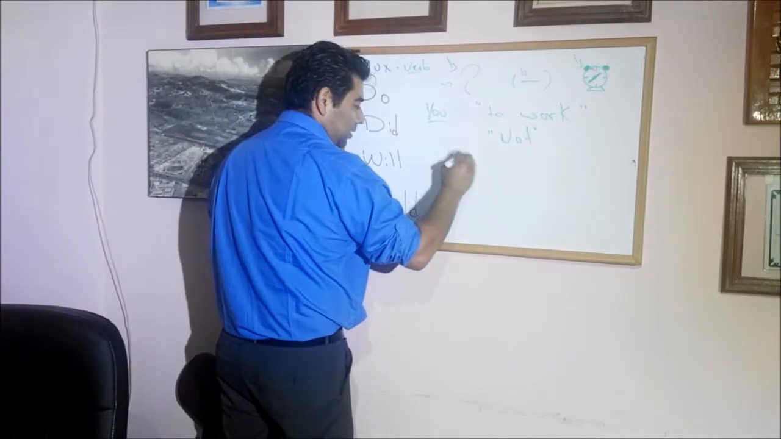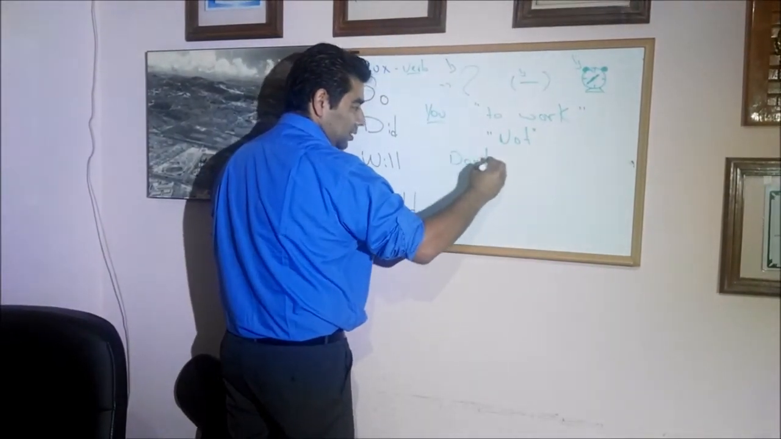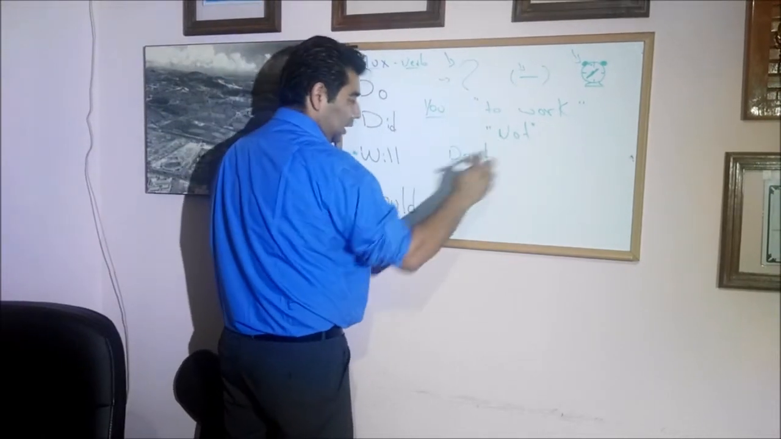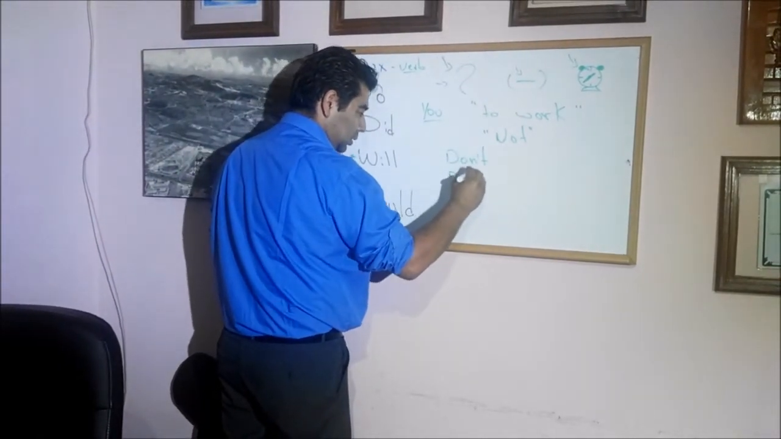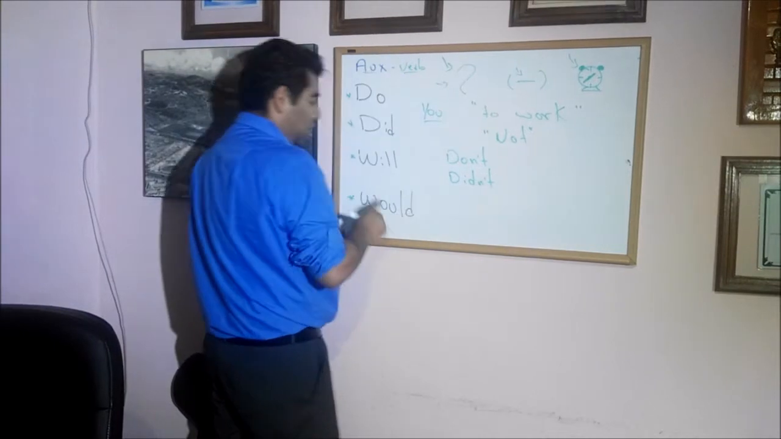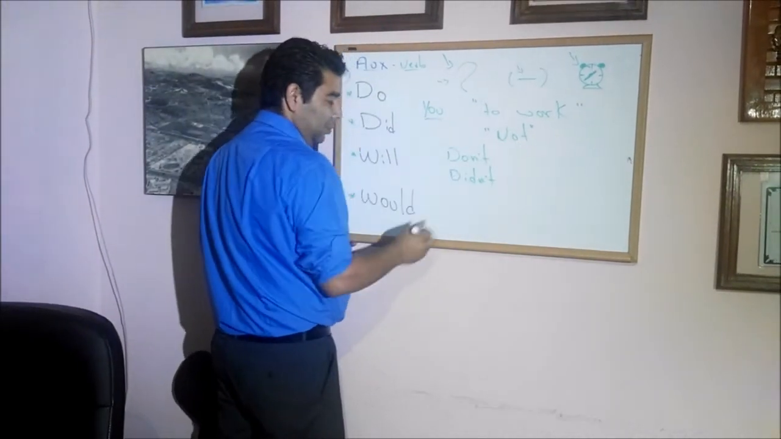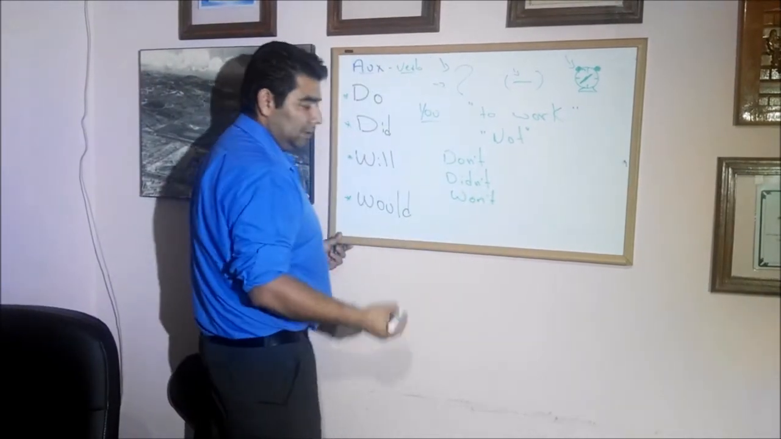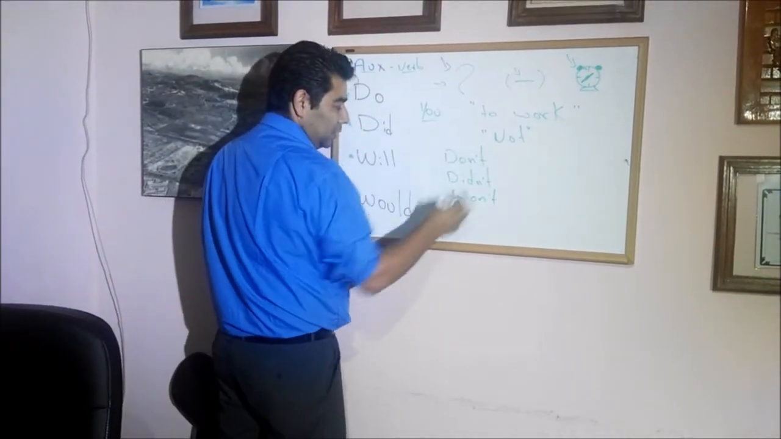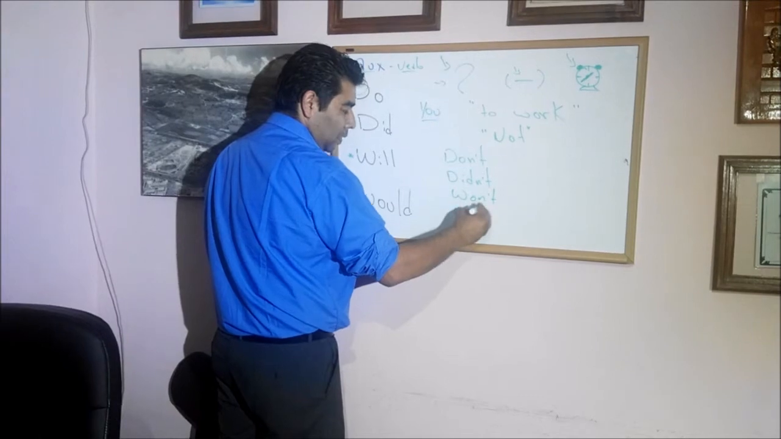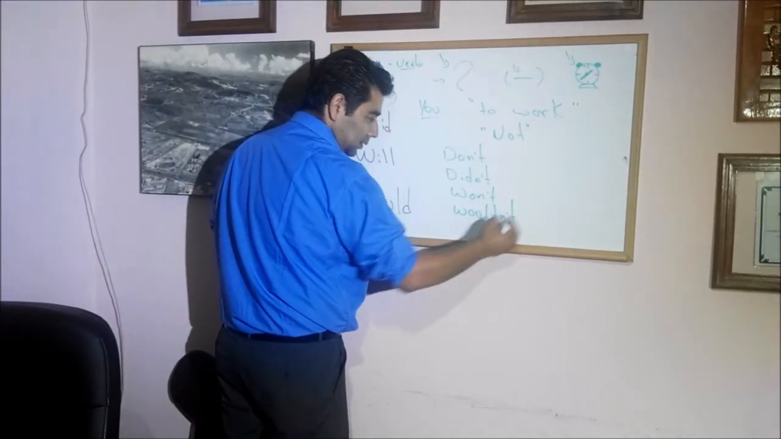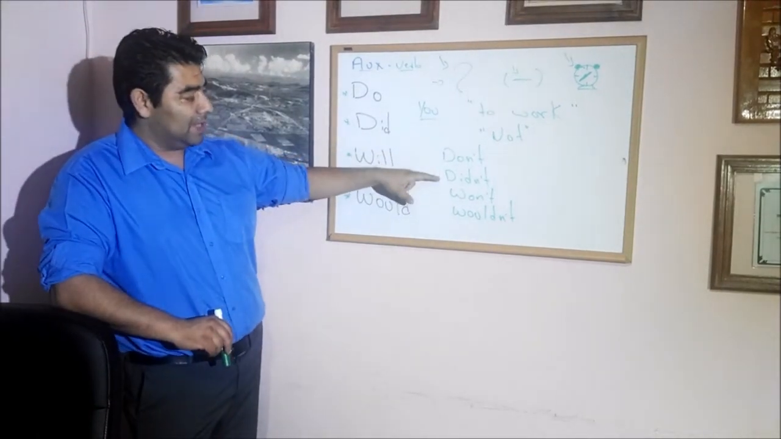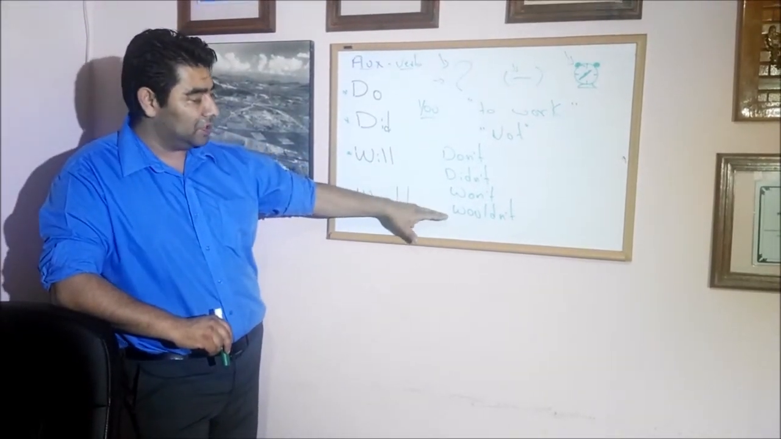You know these contractions. Seguramente conocen las contracciones. Do not se convierte en un don't. Did not se convierte en un didn't. Will not no se convierte en willn't, se convierte en won't. Y would not se convierte en su contracción de wouldn't. Okay? Now I have the present, the past, the future, and the imaginary.